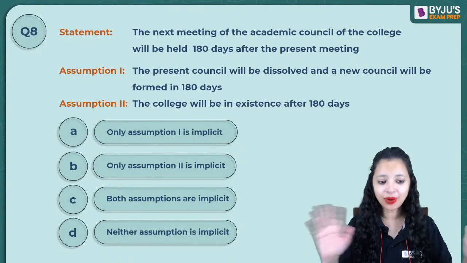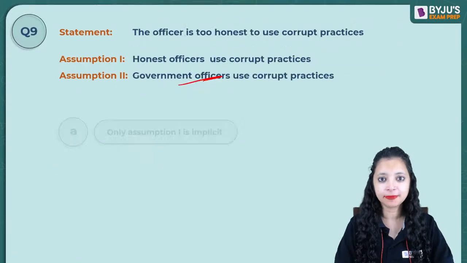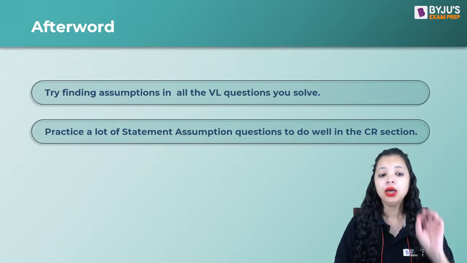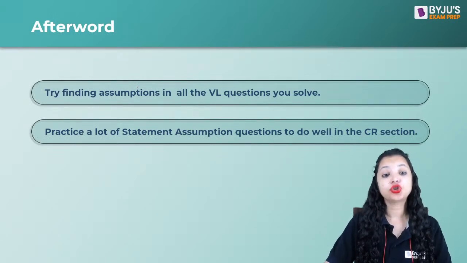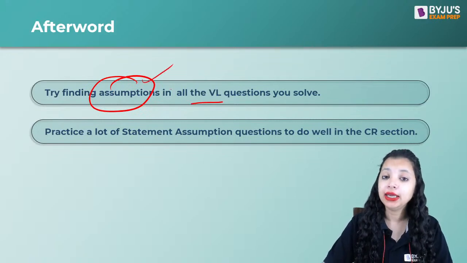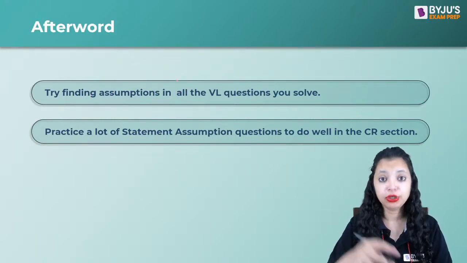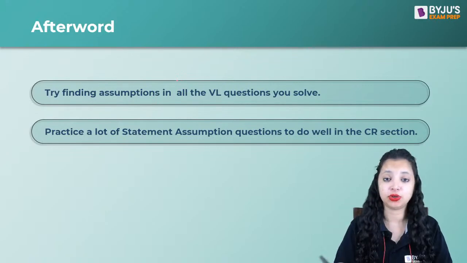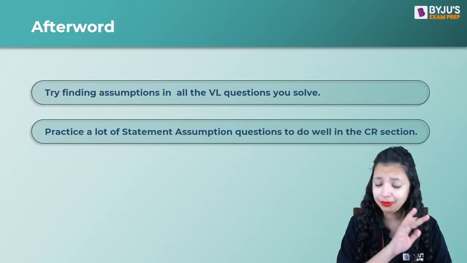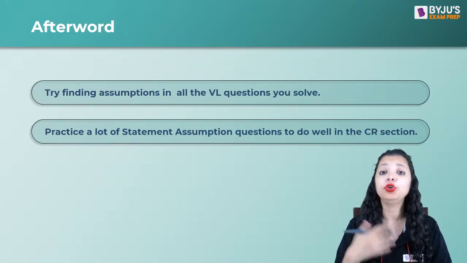Are you convinced, everyone? I hope I've cleared all your doubts. Now, a few things before I wind up the session. Please try finding the assumptions in all the verbal logic questions that you solve. This will aid your understanding of verbal logic, one-liner questions and paragraph-based questions as well. Assumption is the prerequisite of understanding any critical reasoning question, and practice many questions so that you're able to master it.